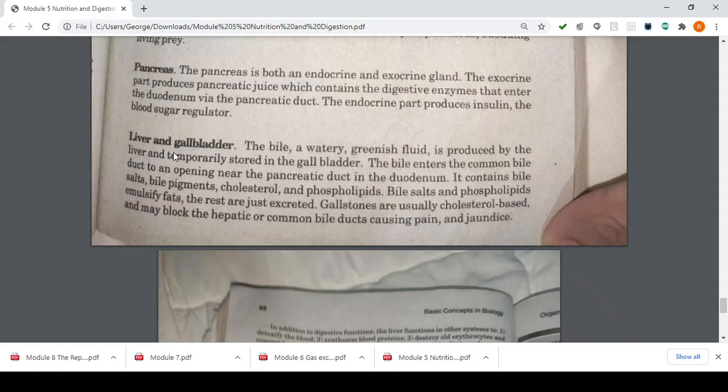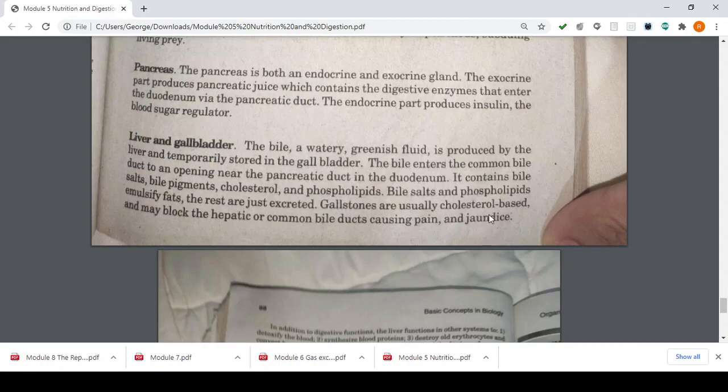Meaning, kids, the liver and gallbladder serve to emulsify fat, and the rest that is not emulsified we excrete through our stool. So, gallstones are usually cholesterol-based and may block the hepatic or common bile ducts, causing pain and jaundice.